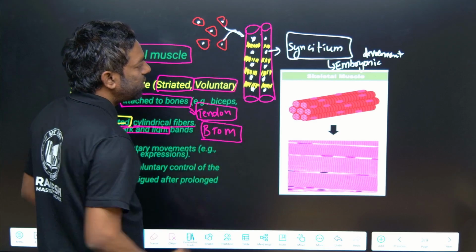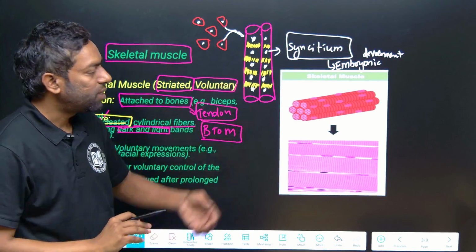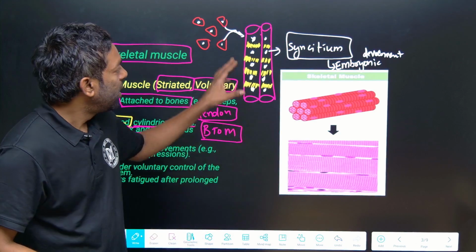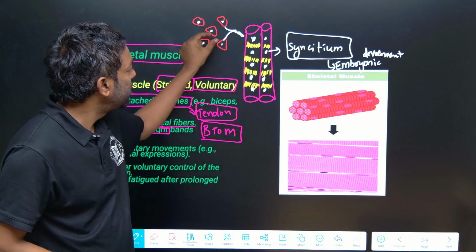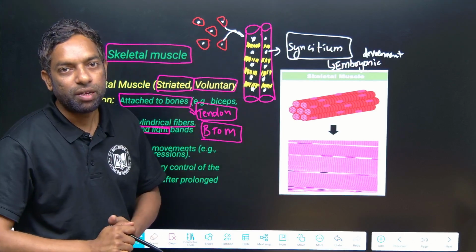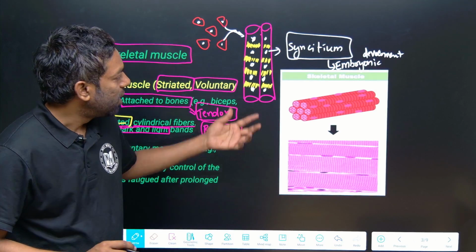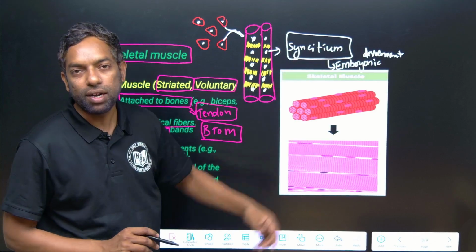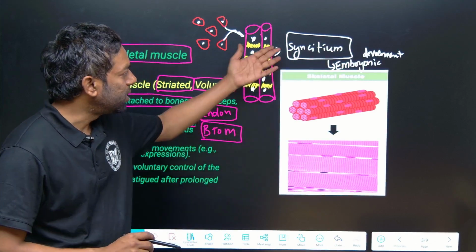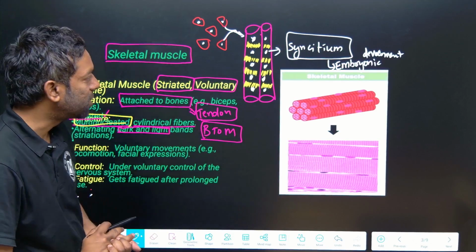Their nuclei enter into this muscle, so these cells together form this muscle, and the nuclei are associated with muscle development. That multinucleated condition we call syncytium. This is the most important term from the exam point of view.